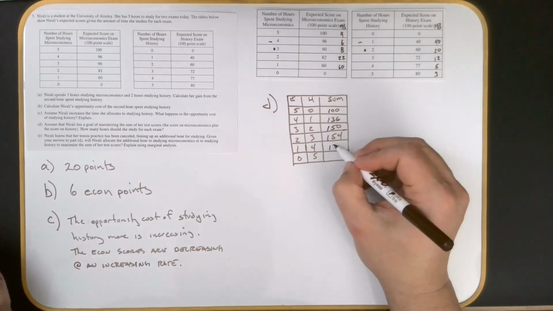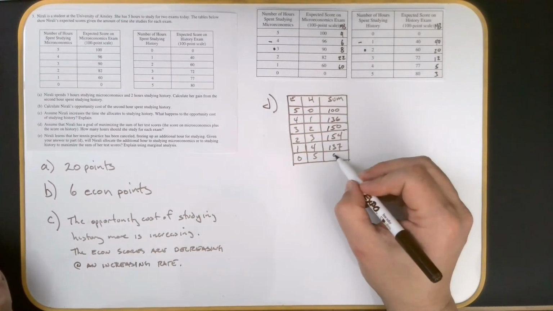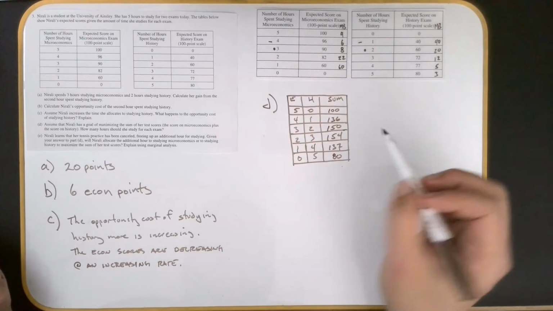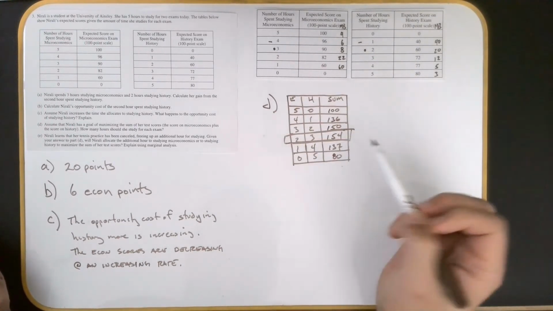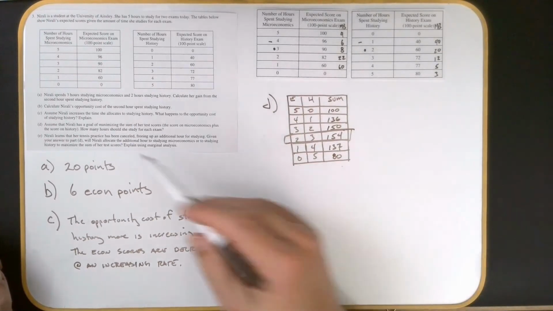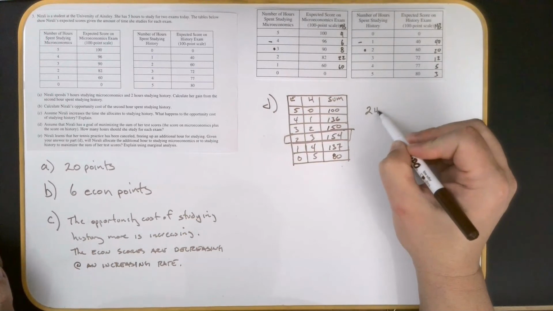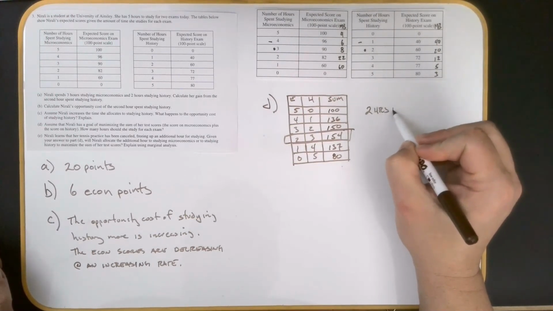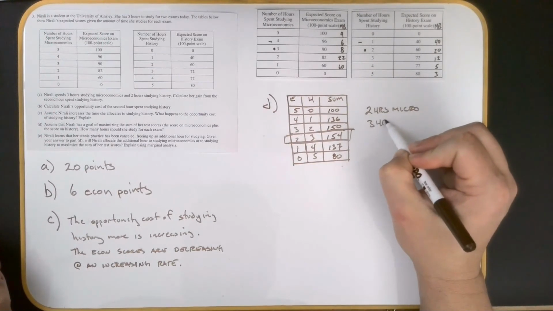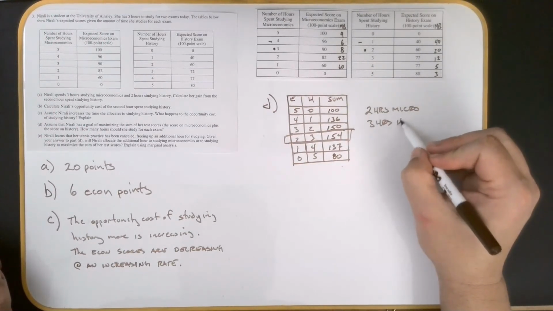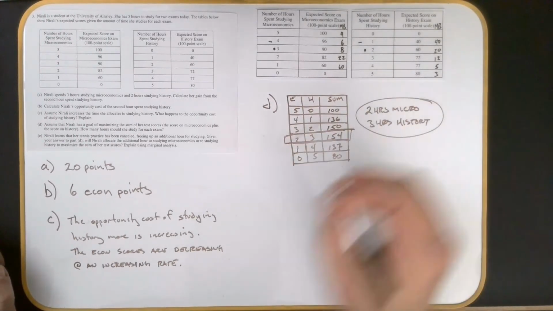So that would be 137. And then back to the 0 and 5, we'd have an 80. So if the goal is to maximize the sum, then it's right here at 2 and 3. So how many hours each? So there's your work right there. So it would be 2 hours micro and 3 hours history. All right, so that would be our combo.